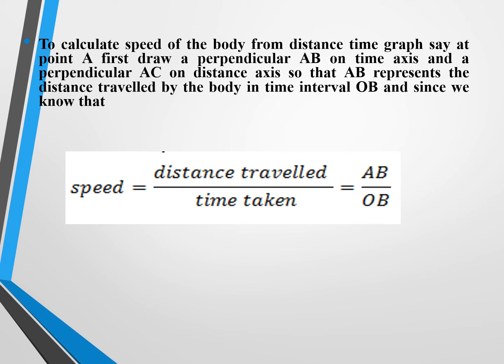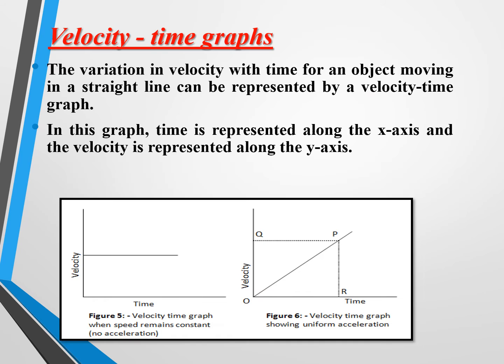To calculate the speed of the body from the distance time graph, say at point A, first draw a perpendicular AB on the time axis and a perpendicular AC on the distance axis, so that AB represents the distance traveled by the body in time interval OB. Since we know that speed is equal to distance traveled divided by time taken, that is AB by OB.